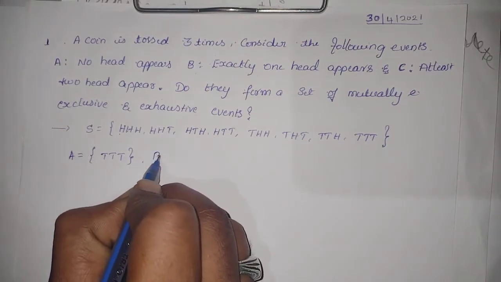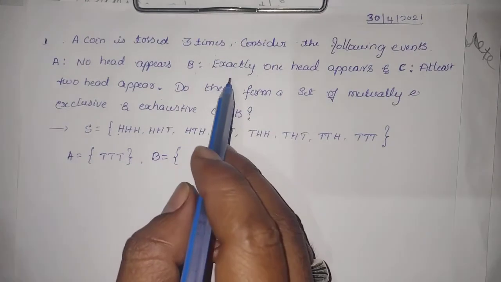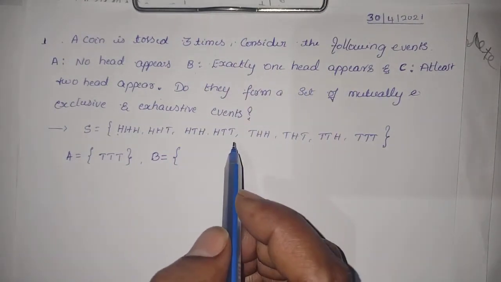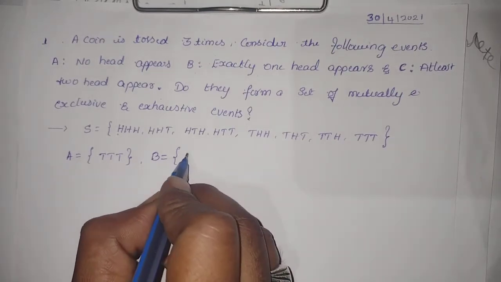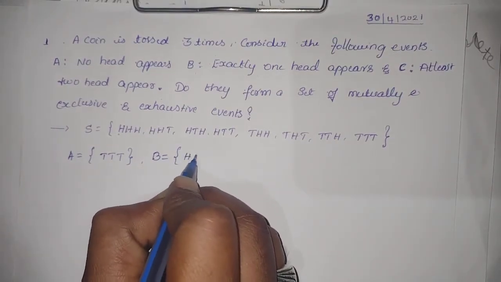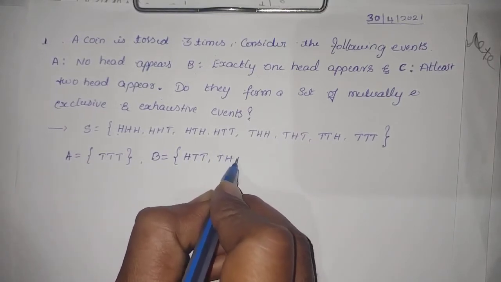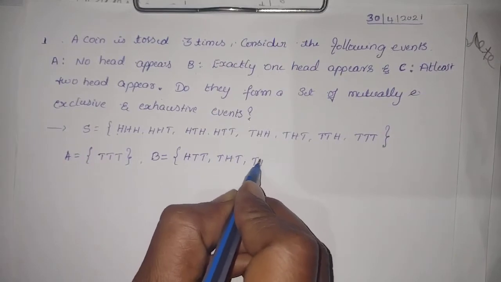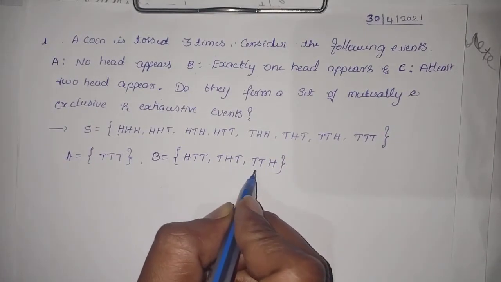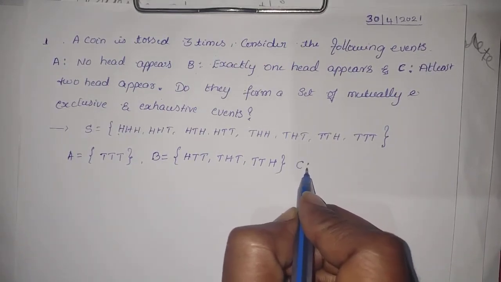Next, take one more event that is called B. B is given as exactly one head appears. Exactly one head appears. Understood? Only one head will occur. Which are those elements? HTT, THT and TTH. See, in these events there is only one head. Is it right?